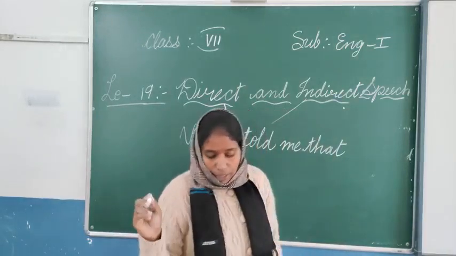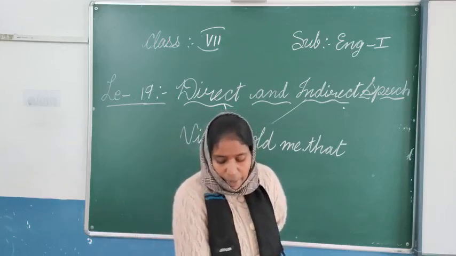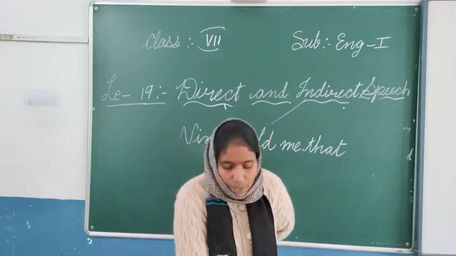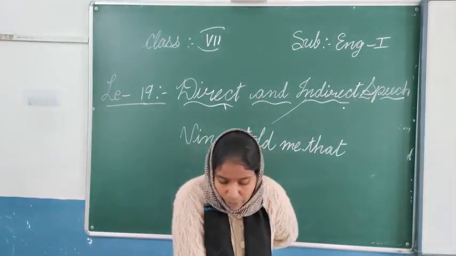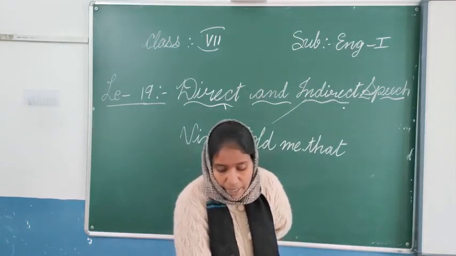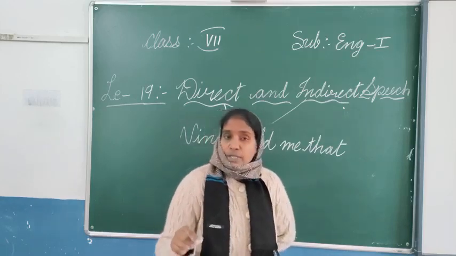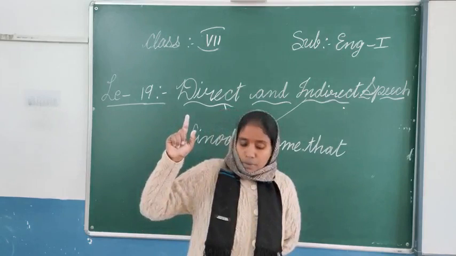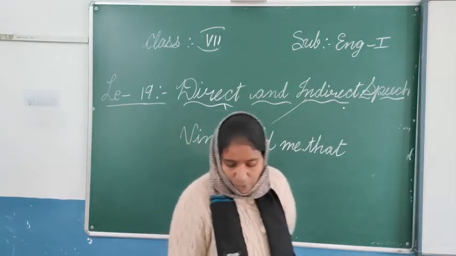The car, the word they have given is already in present. Simple present changes into simple past. So what do we have to use?